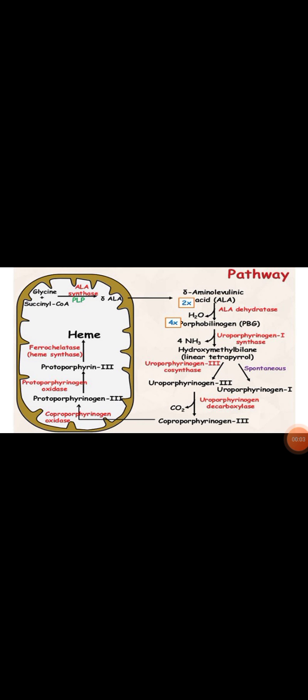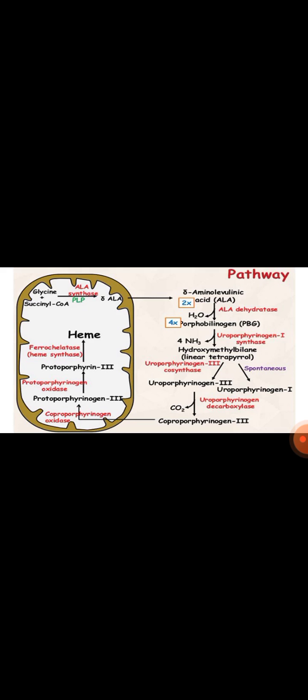You must be aware of the thing that lead causes toxicity, or mainly it causes anemic conditions. So how it is causing anemia is, you should be knowing the mechanism of heme biosynthesis first. In the heme biosynthesis, there are two processes going on simultaneously in the mitochondria as well as cytoplasm. So heme synthesis occurs in both of these states, but the first stage starts in the mitochondria, which is catalyzed by the ALA synthase enzyme.